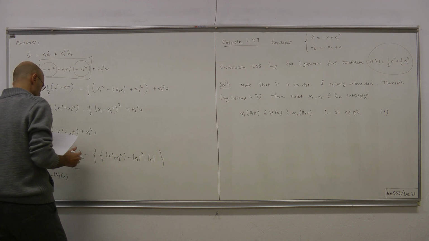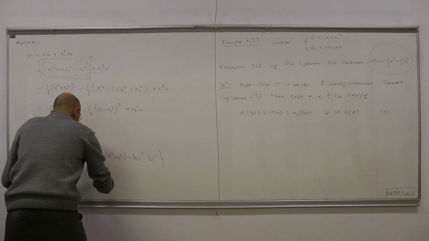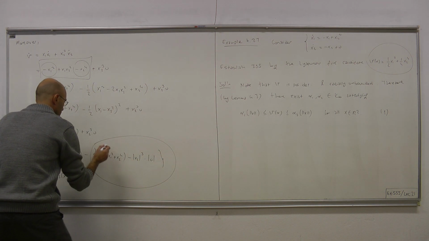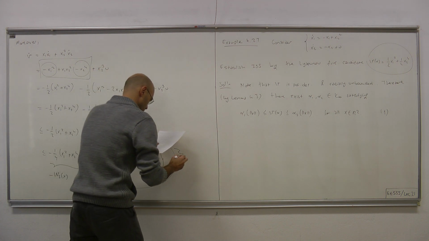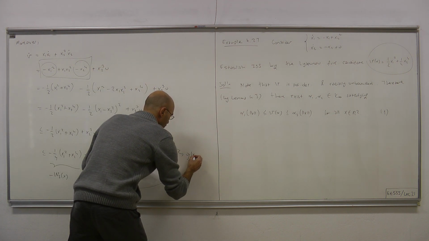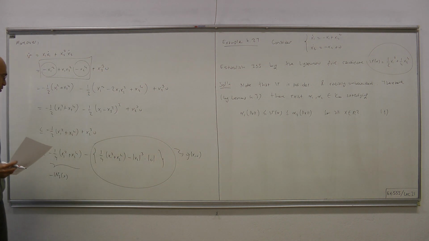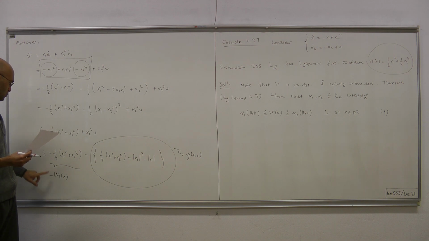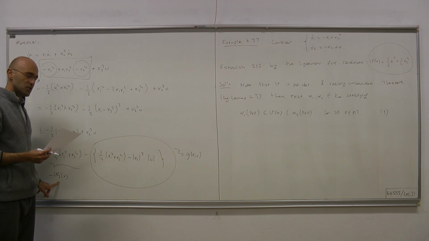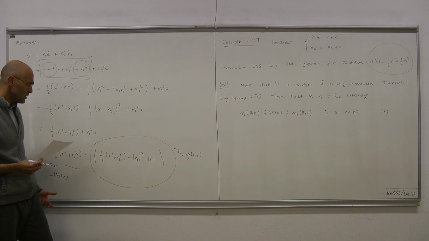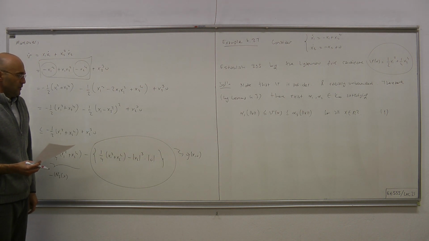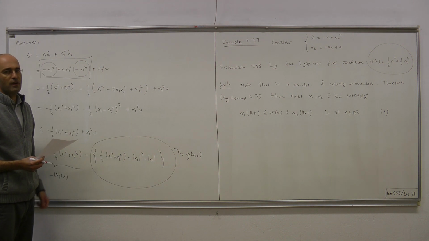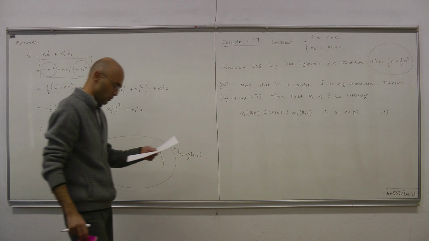And let's call this other term g of x, u. So what we have achieved is v dot is less than or equal to minus w3 of x, a negative definite term, minus another term that contains the effect of the input, which we call g of x, u.